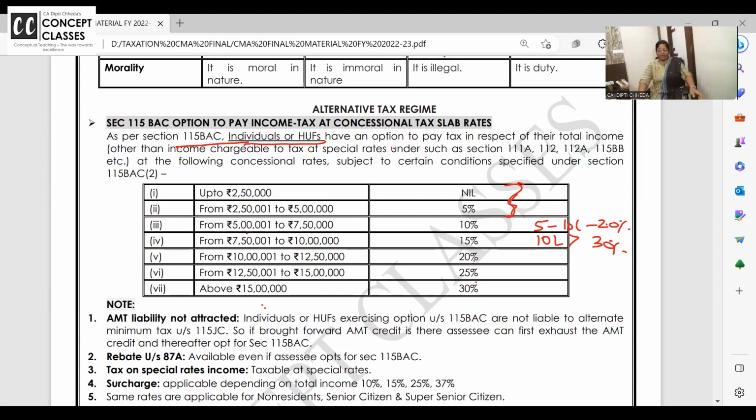Nice. Chalo. So these tax rates you will have to remember: up to 2,50,000 nil, 2,50,000 to 5 lakh 5%, 5 lakh to 7.5 lakh then 10%, 7.5 to 10 lakh 15%, 10 lakh to 12 lakh 20%. Like that, for every 2,50,000 increase, the percentage is increasing by 5%.